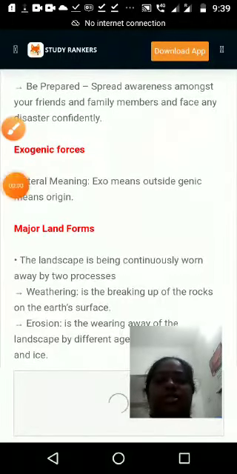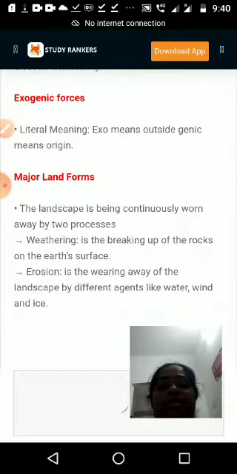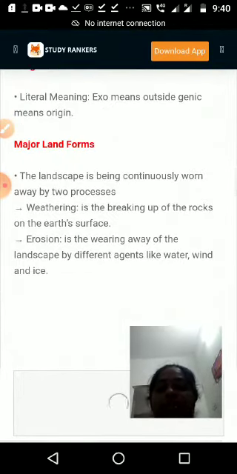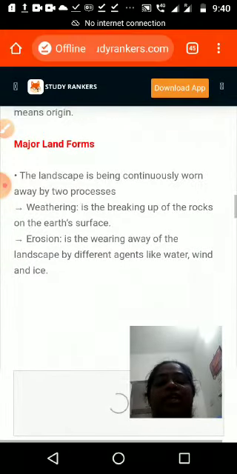Yes, next topic is exogenic forces. Exo literally means outside, and genic means origin. Endogenic we have already seen. Exo means outside, like the movements of water and other things. Let us see how different landforms are formed with the help of exogenic movement.